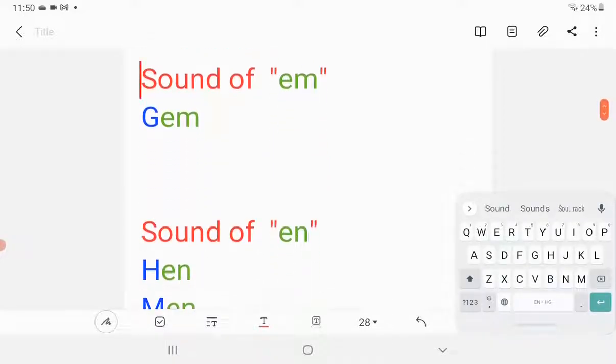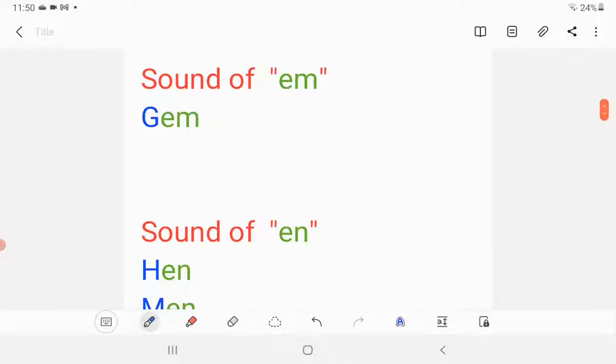We have next sound of vowel E with M. So it becomes M. Repeat after me. M. Touch your both the lips. While pronouncing this sound, you have to touch your both the lips. So gem. Gem. Open your mouth and pronounce this sound, and in closing of the sound you have to touch your both the lips. Gem. Okay.